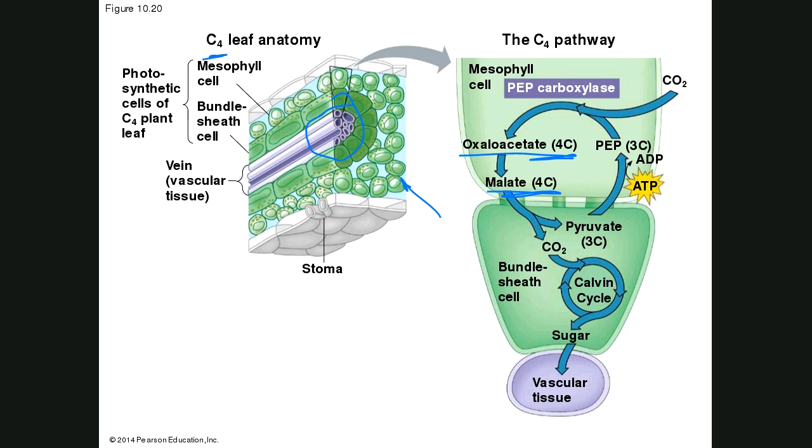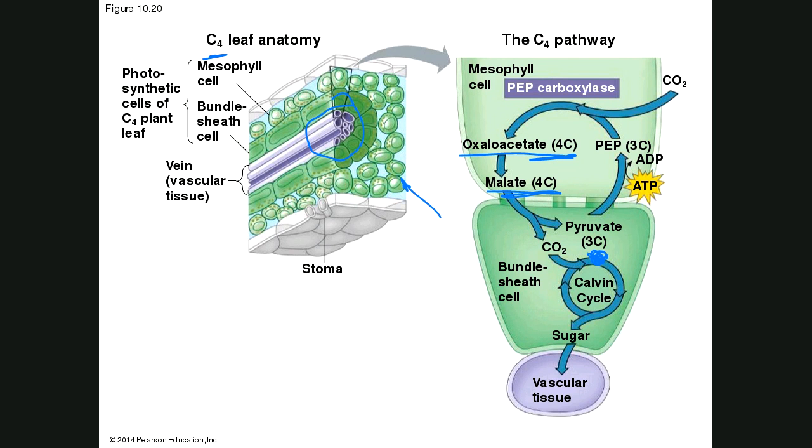Just like insulation on a wire, it's a sheath, right? Now, the reason why the C4 plant anatomy is done that way, you can see over on the right what's going on. In order to deal with this problem of photorespiration, we need to make sure that the CO2 level entering or near the Calvin cycle is always very high, because that's where Rubisco is. Now, we want to keep the oxygen level low and the CO2 level high. Here's how a C4 plant does it.